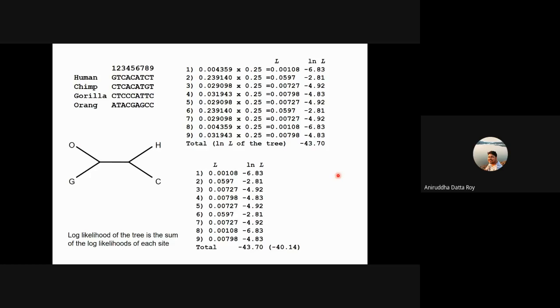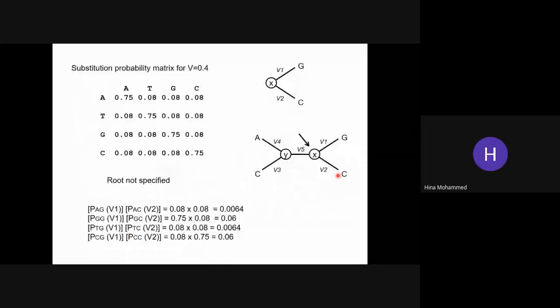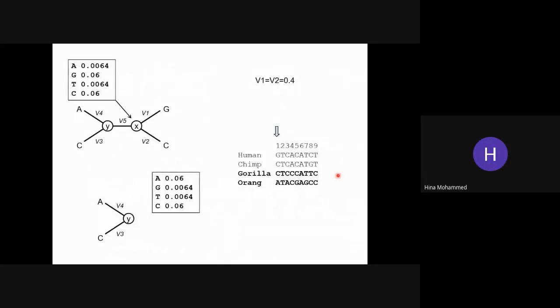There is some assumption that we have made. What is that assumption? V value? Exactly. Perfect. So we have basically assumed that all of these branch lengths, V1 equals V2 equals V5 equals V3 equals V4, is 0.4, right?